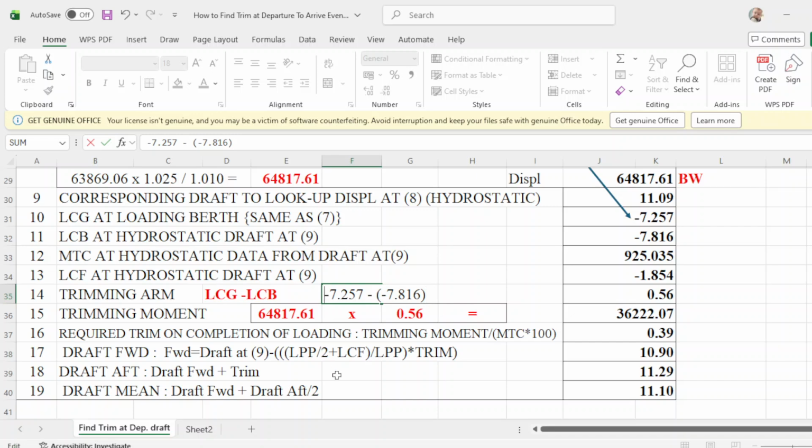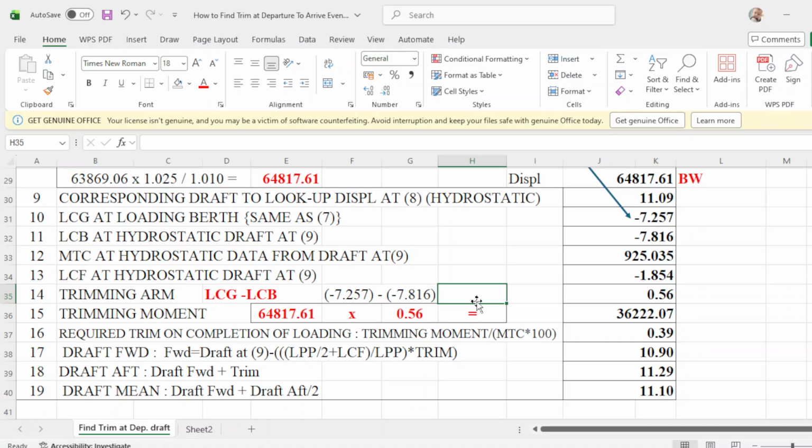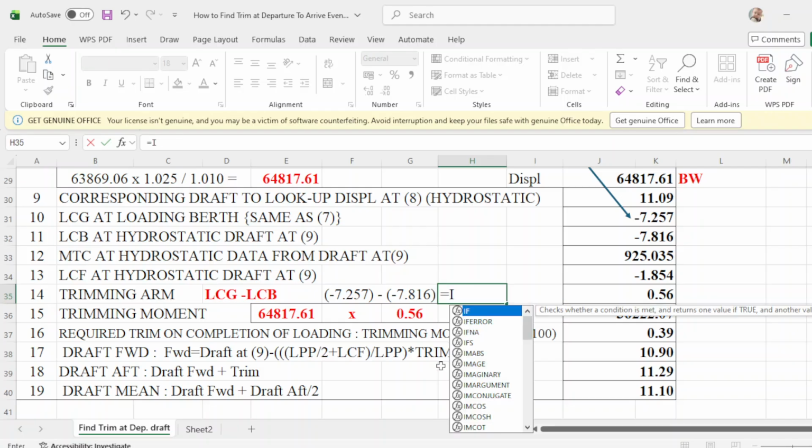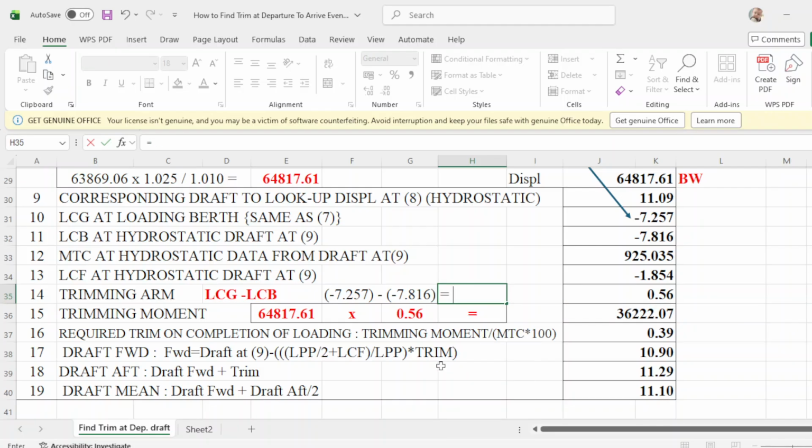open. Then you close this one. There. And the answer would be 0.56. Okay.